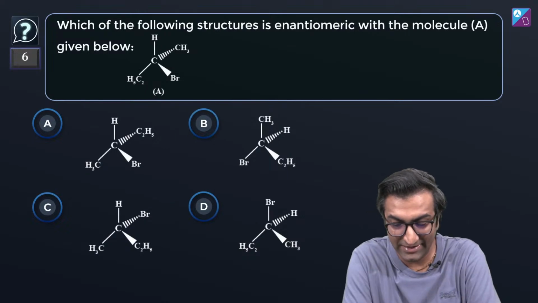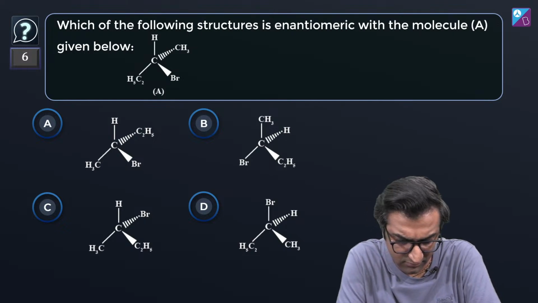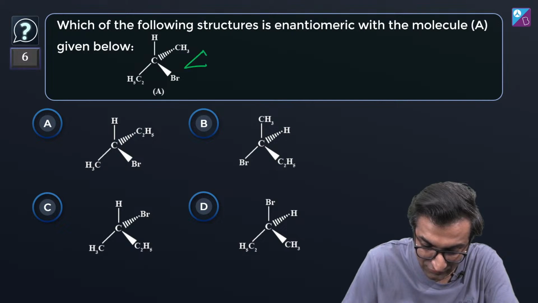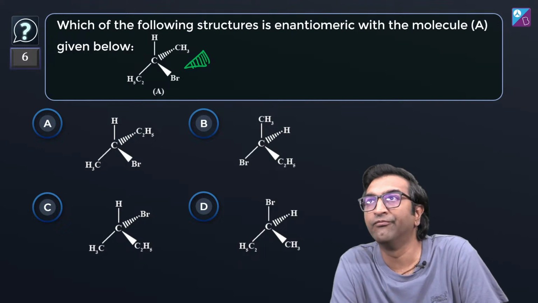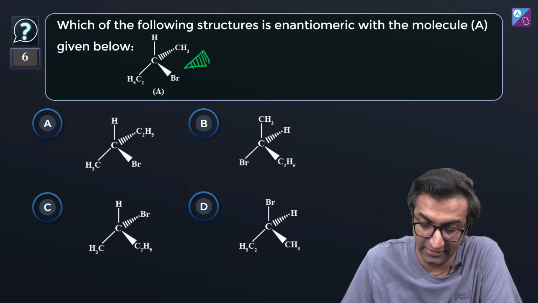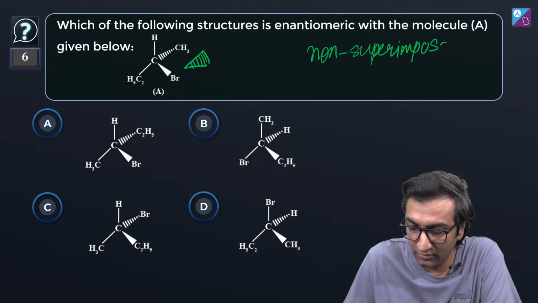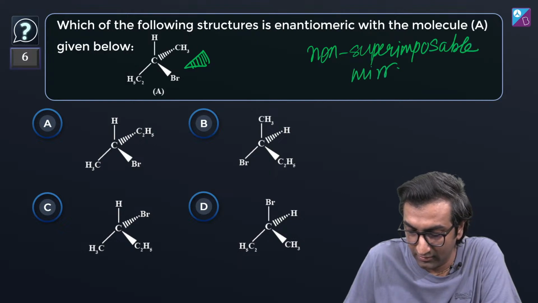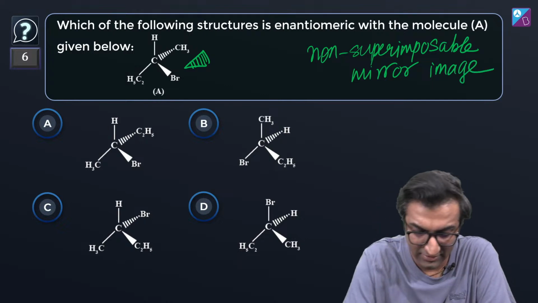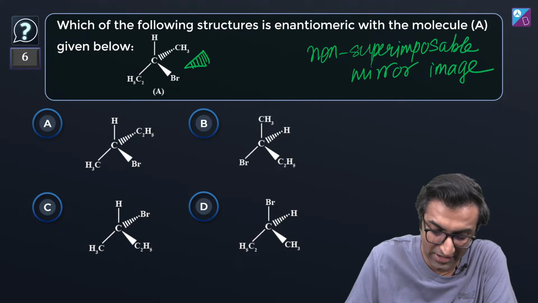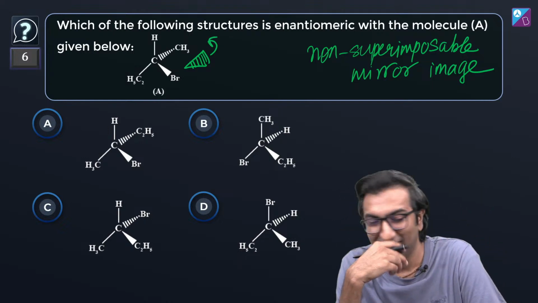Which of the following structures is enantiomeric with the molecule A given below? Should this be this way? But okay, assume it's made like this and not like this. But yeah, what is the meaning of enantiomeric? Non-superimposable mirror image, right? Non-superimposable mirror image. All right. How do you figure this out? They all look similar. And yeah, assume that the dash in the wedge and dash is like this. I can't change that. Yeah, assume that.